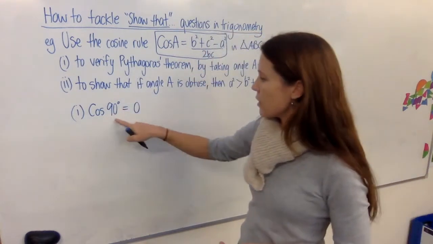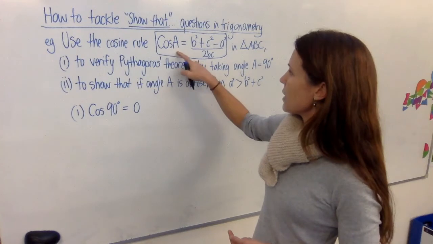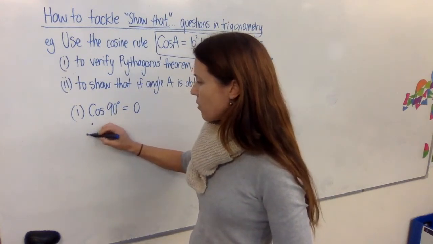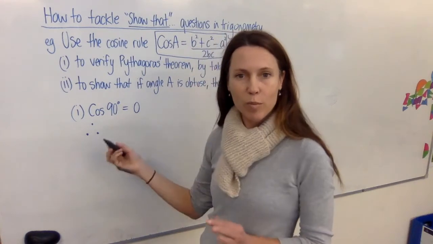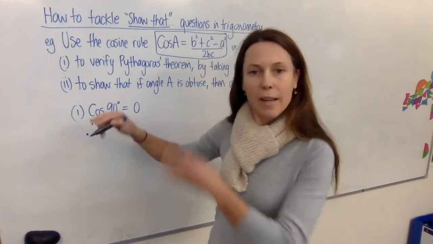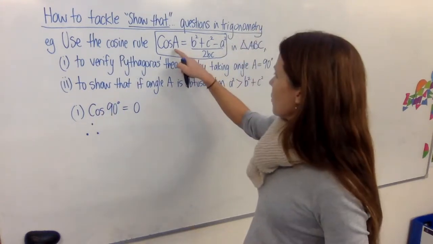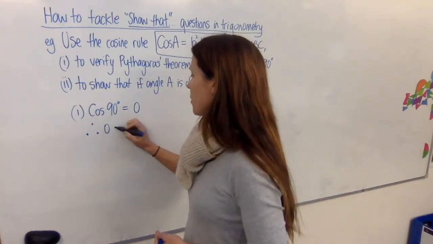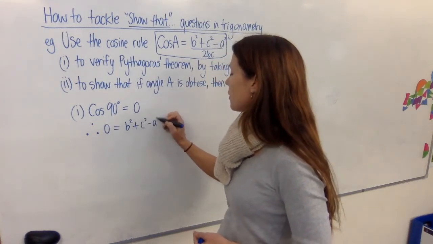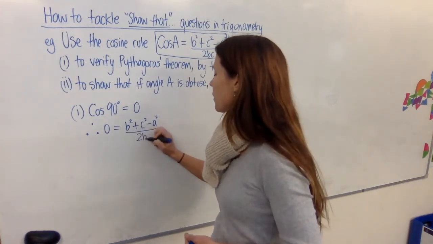If cos of 90 is 0, I can sub 0 straight in. So, therefore, and putting these three dots at the start of a sentence makes you feel pretty smart and look quite knowledgeable, I'm going to put a 0 in here. 0 equals, and now we'll just literally write down what they've given us.